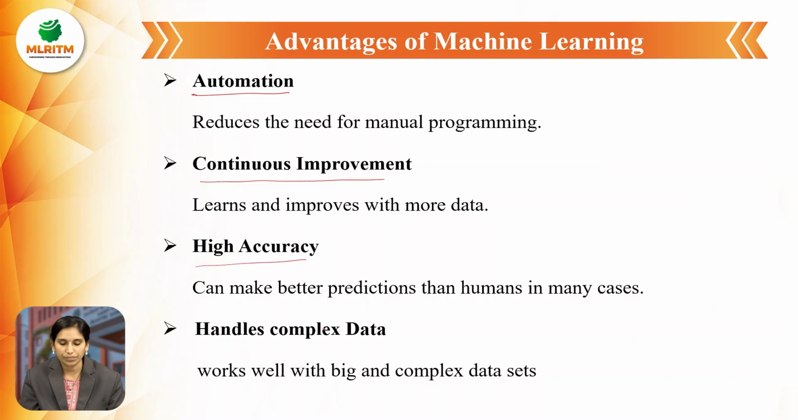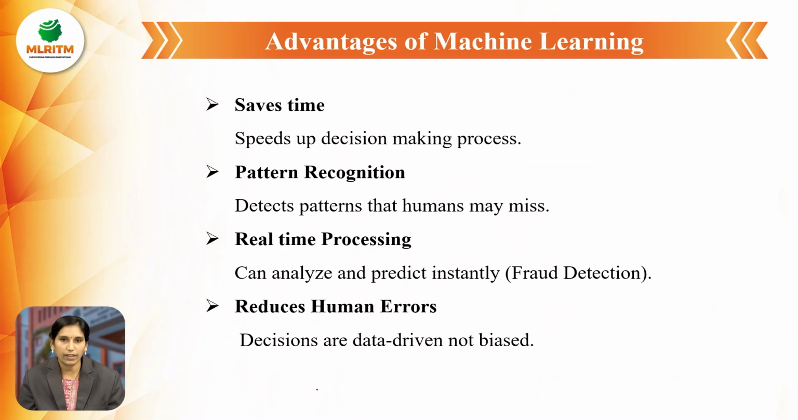Next, high accuracy. It can make better predictions than humans in many cases. Next, handles complex data. It works well with big and complex data sets. Humans sometimes cannot handle such big data sets and big databases, so machine learning handles complex data, big databases and big data sets.